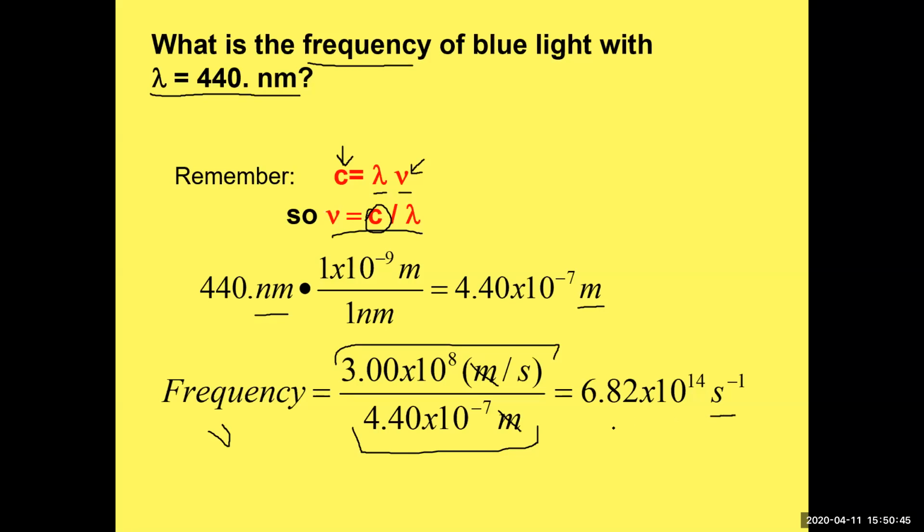3 sig figs, because both of our numbers have 3 sig figs. So 6.82 times 10 to the 14, we could say seconds to the minus 1, or we can say hertz, is our frequency. So that's a really basic, simple calculation. Of course, you could also do it the other way. You could be given the frequency and asked to calculate the wavelength. That is also something you should be able to do.